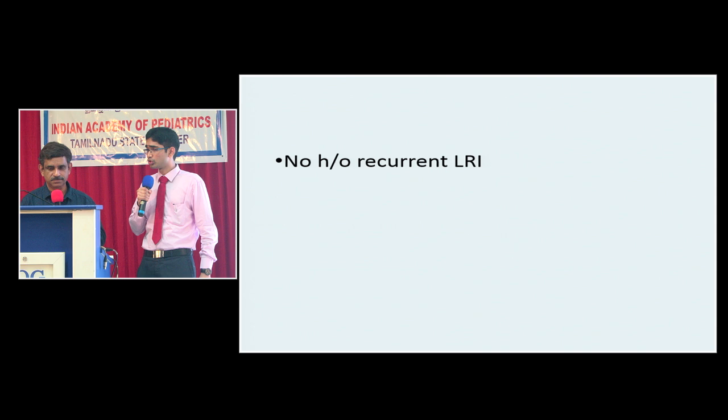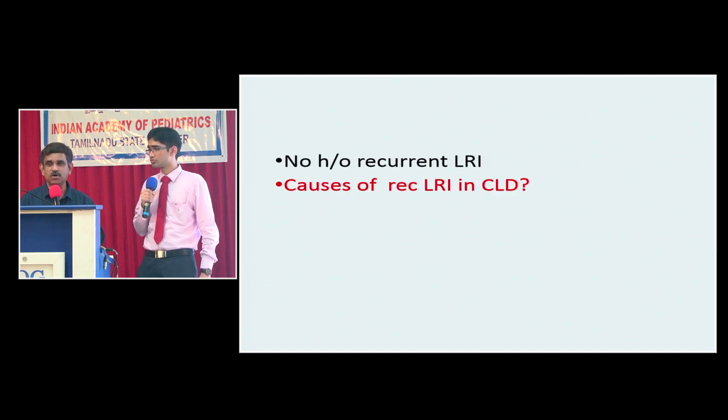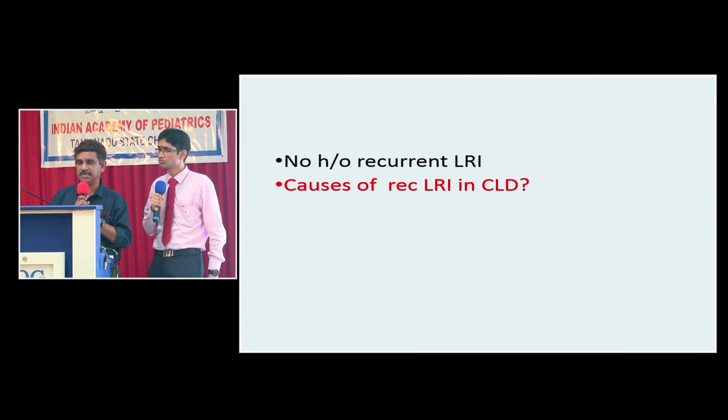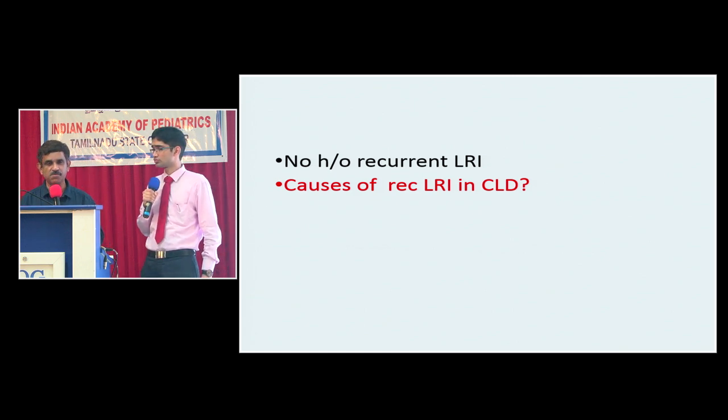The child had no history of recurrent lower respiratory tract infection. So, in a child with chronic liver disease, it is stated that there is no history of recurrent LRTI. Suppose this child does have recurrent LRTI, what are the conditions you will think of?